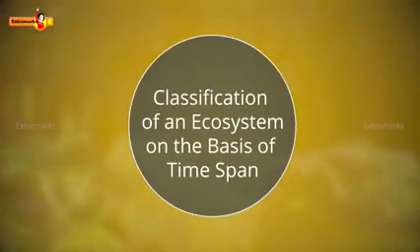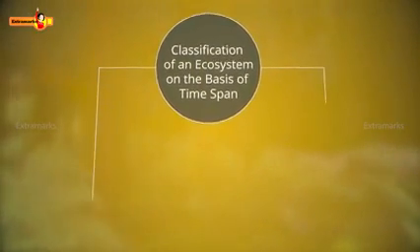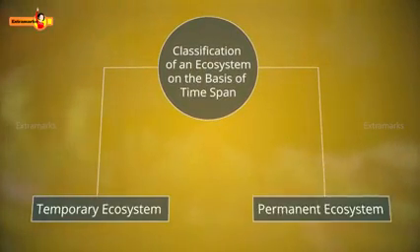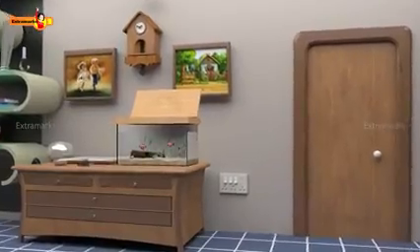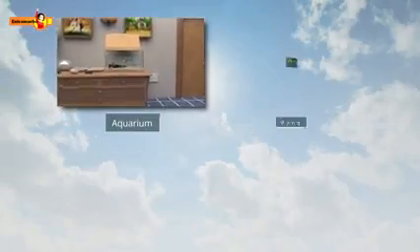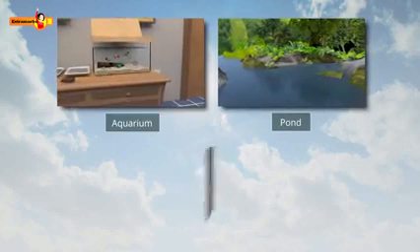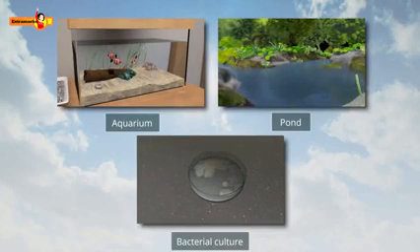Ecosystem can also be classified on the basis of time span. For example, temporary ecosystem and permanent ecosystem. As the name suggests, a temporary ecosystem develops for a short period of time. The aquarium in your room, pond which fills after fresh rainfall, and the culture which you grow in the lab are examples of temporary ecosystem.